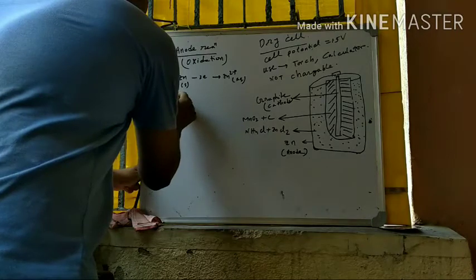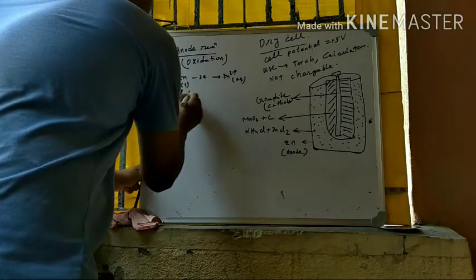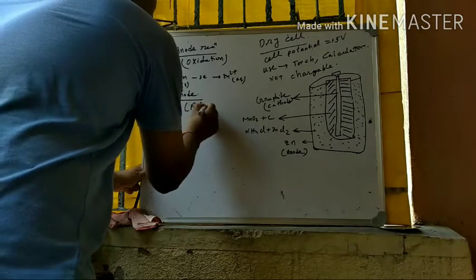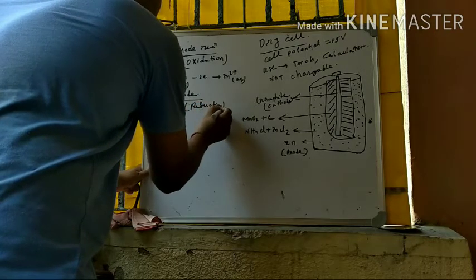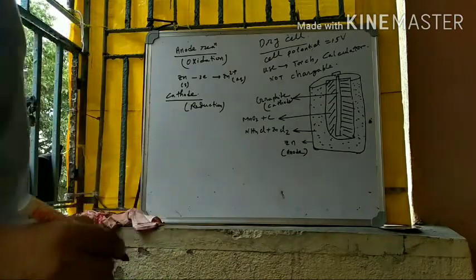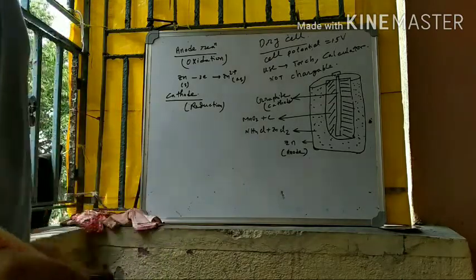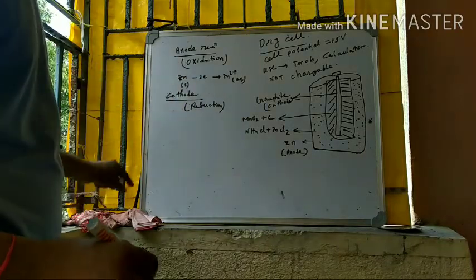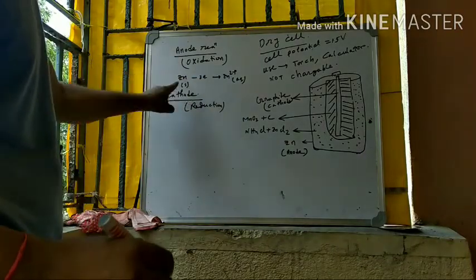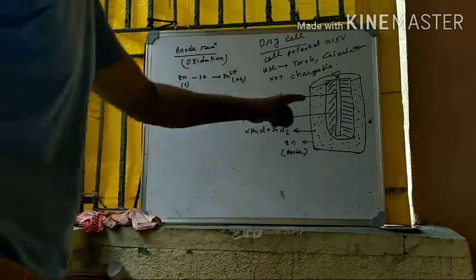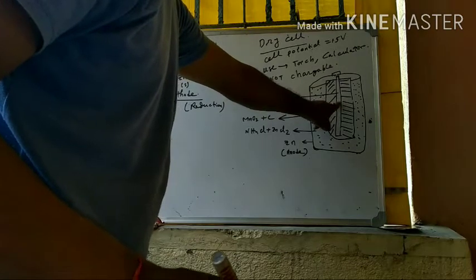Now we have to consider the cathode reaction. At the cathode, reduction occurs. After zinc loses 2 electrons at the anode, these 2 electrons reach the cathode by the external path, and here this is the graphite cathode.